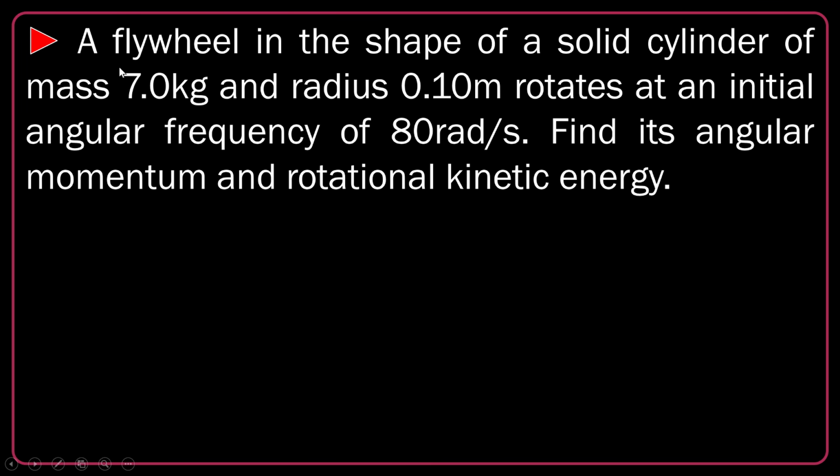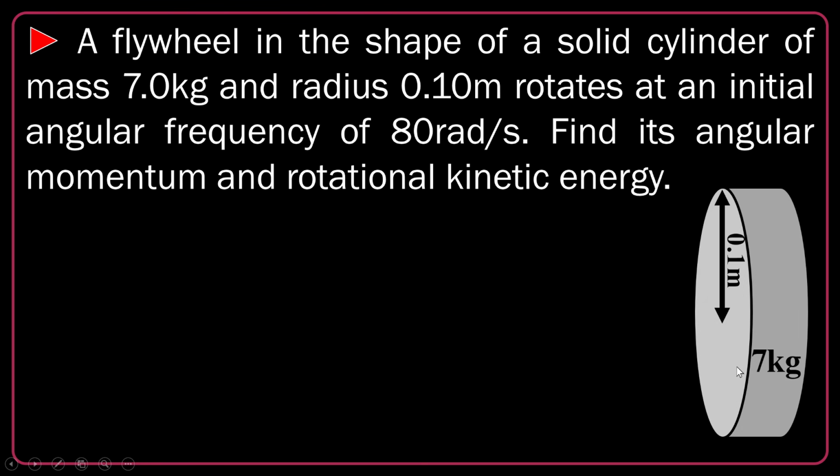Let's answer this question. A flywheel in the shape of a solid cylinder, like a disc, of mass 7 kilogram and radius 0.1 meter rotates at an initial angular frequency of 80. Guys, here you know that the disc or cylinder has a moment of inertia of a half of m r squared.